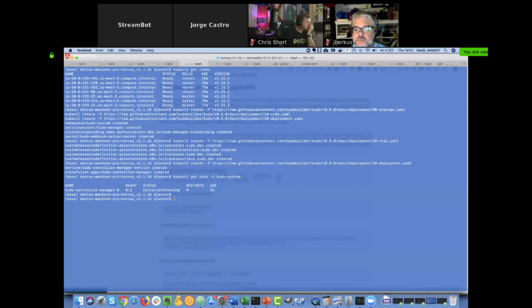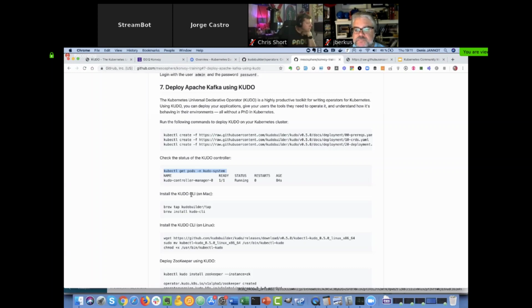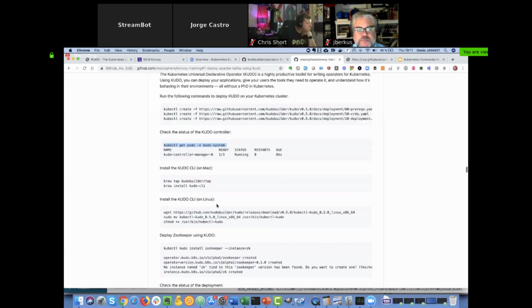You will not need any specific controller for Kafka or for Zookeeper or for anything else. Just wait, you see it's already there, and now Kudo is ready. It just took like 30 seconds.